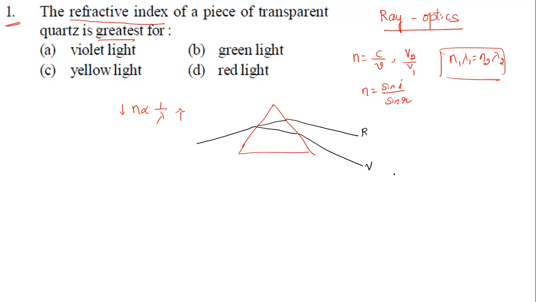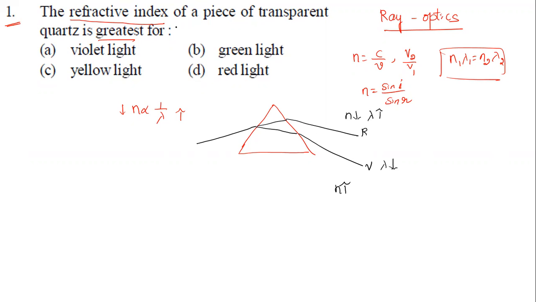Violet is bending more, because violet has a high refractive index. The light with a high refractive index bends more, and the one with a low refractive index bends less. Here red has the lower refractive index, so definitely its wavelength will be more, and violet's wavelength will be less.